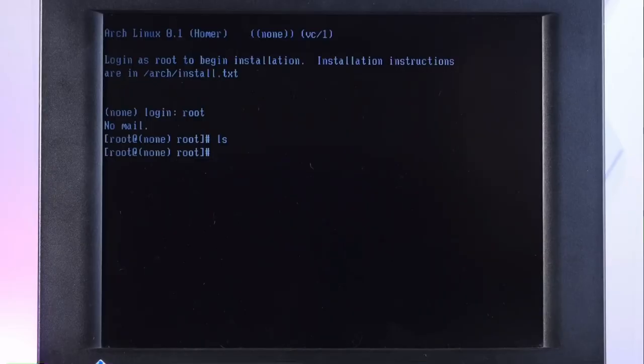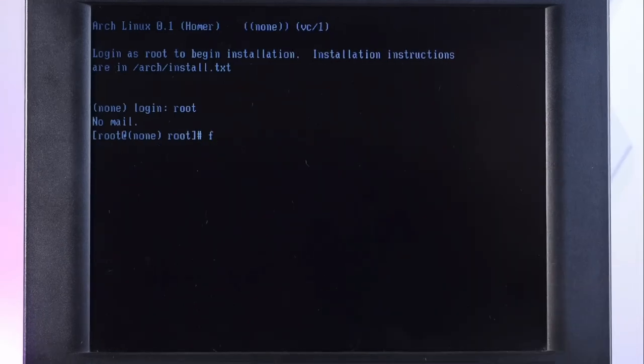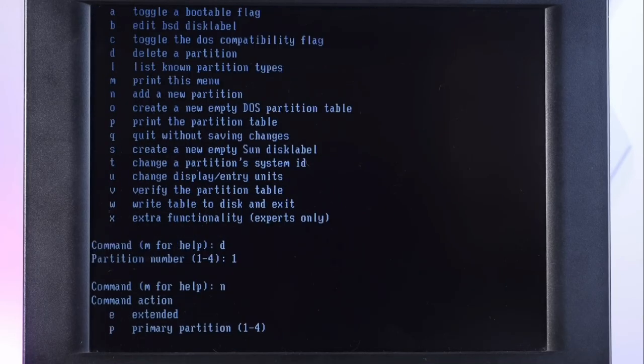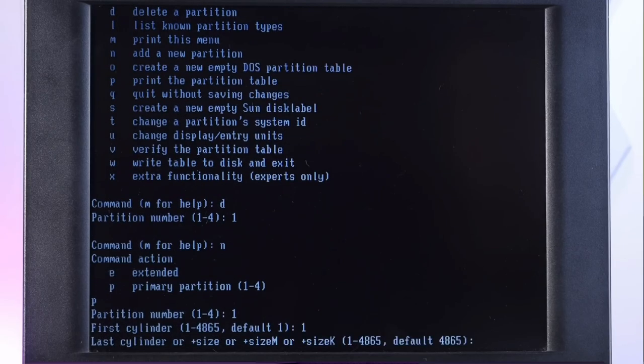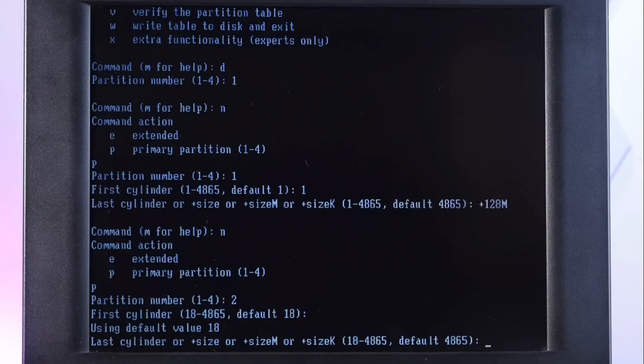If I go fdisk -l, I can see the partitions on the disk in the system. So we'll need to do fdisk /dev/discs/disc0/disc. We will delete that partition. We'll add a new primary partition. This will be the swap partition, so we will make this plus 128 megs. And then a new partition for our install, which will be just the whole rest of the thing.